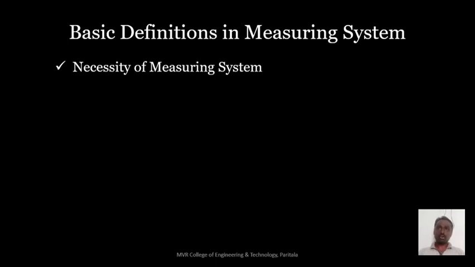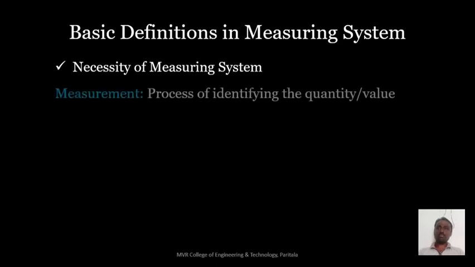So what is instrumentation? Instrumentation is the advanced subject after the measuring system. Before going to instrumentation, we have to know a few basic definitions. The first one is measurement. What is meant by measurement? The process of identifying the quantity is nothing but measurement.